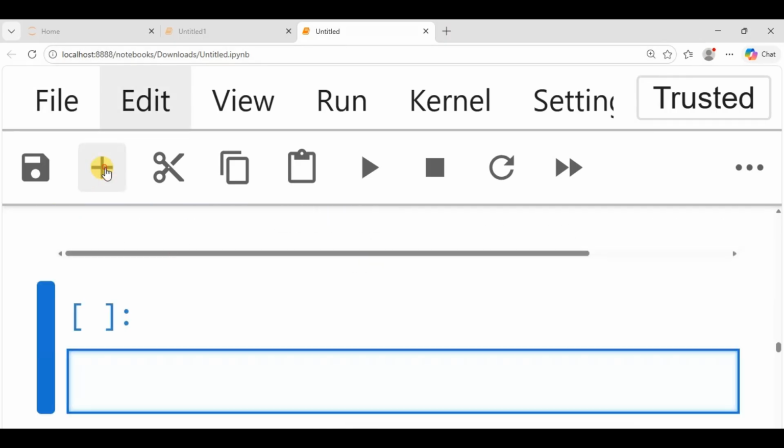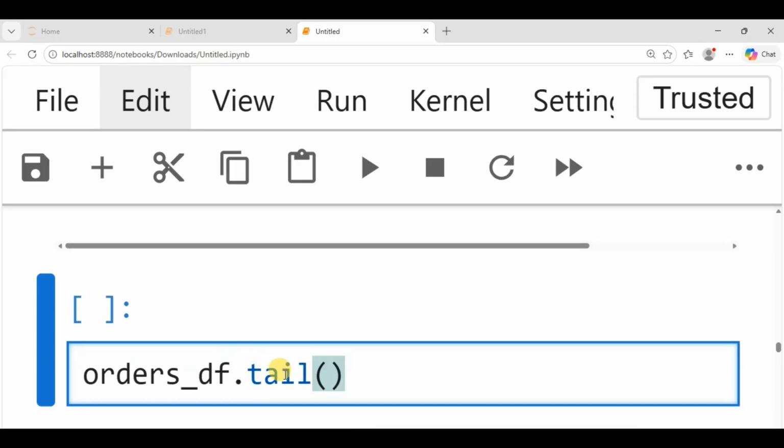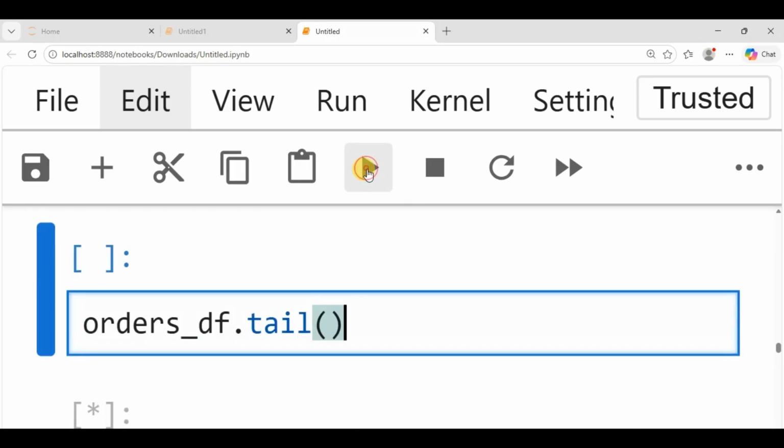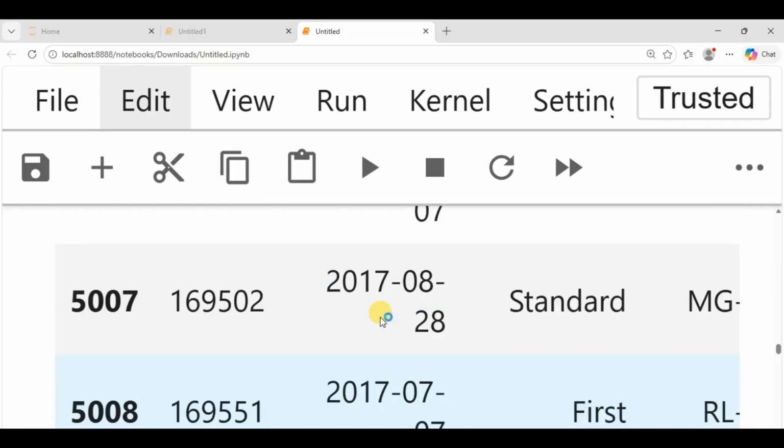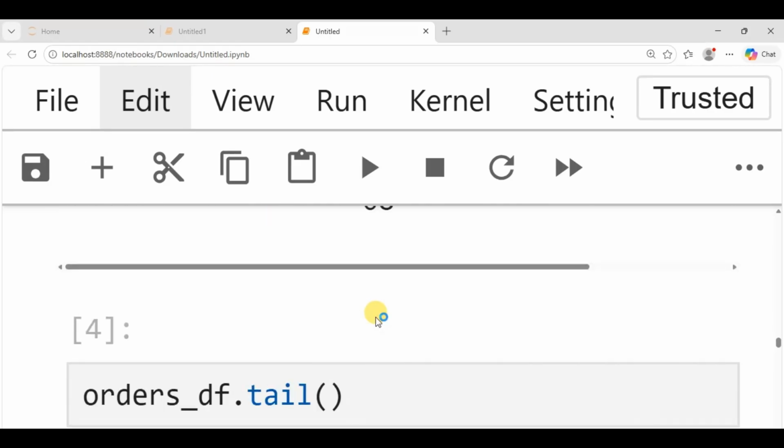So order_df.tail to get the last 5. Let's run the code so you can see the last 5 rows.